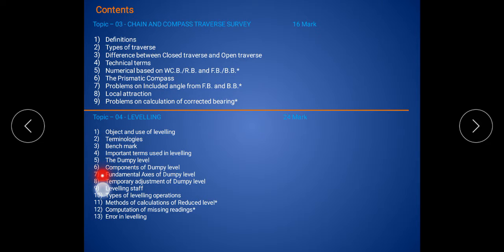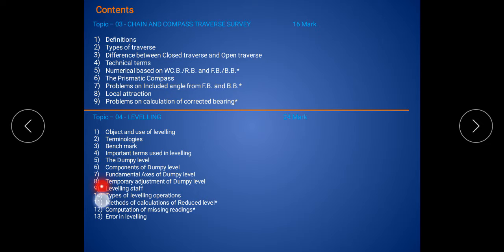The sixth content is the component parts of the dumpy level. The seventh content is the fundamental axis of the dumpy level. What is meant by fundamental axis? There are six or seven fundamental axes used in the dumpy level, and we discussed them in the seventh content.